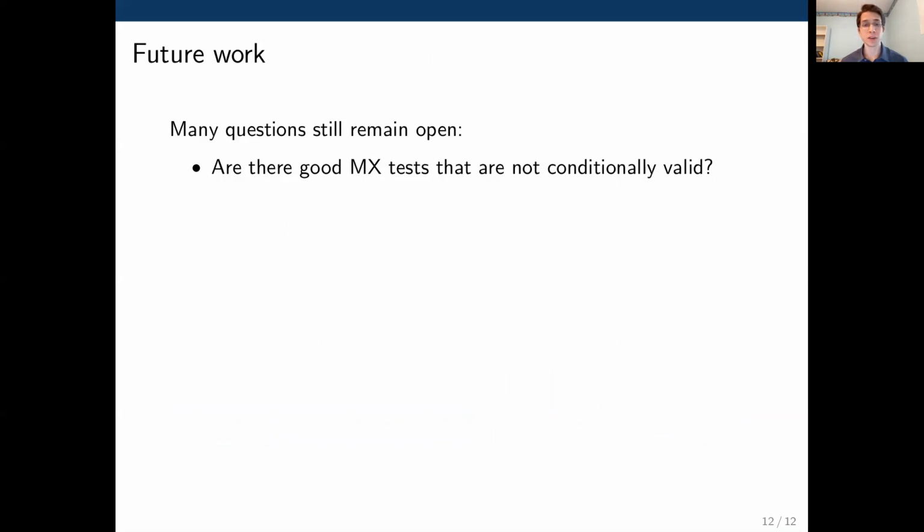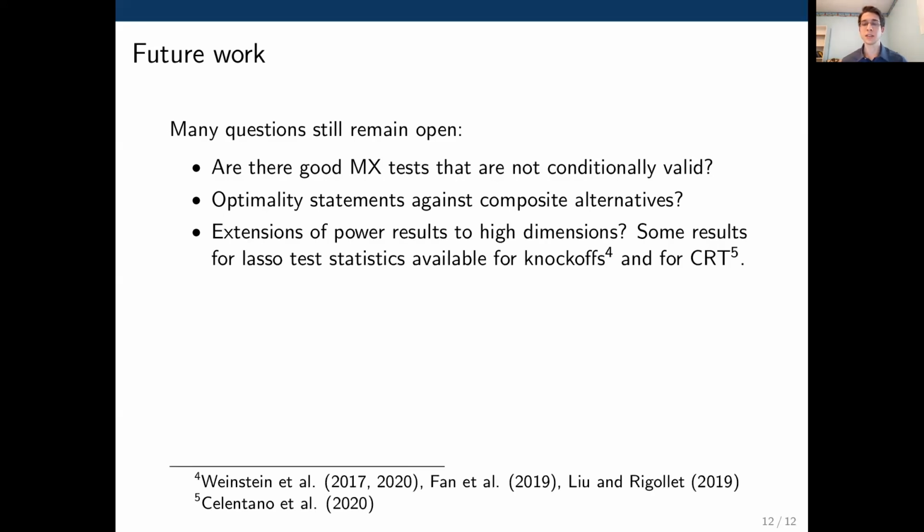Now, there are many directions open for future work. For example, Model-X methods in conditioning on the response Y, are they limiting themselves in any way? And is it useful to consider other kinds of tests that are not conditionally valid? Next, is it possible to go beyond point alternatives in our finite sample optimality results? And finally, it would be very important, I think, to extend such results to high dimensions. And in particular, such results are already starting to become available, at least in the special case where we're using the lasso as a test statistic.